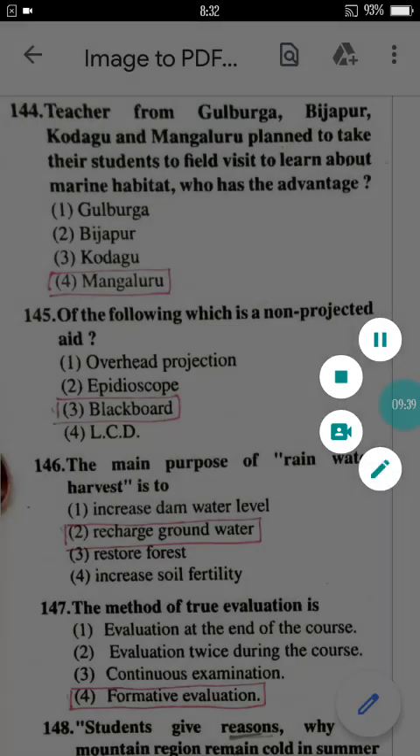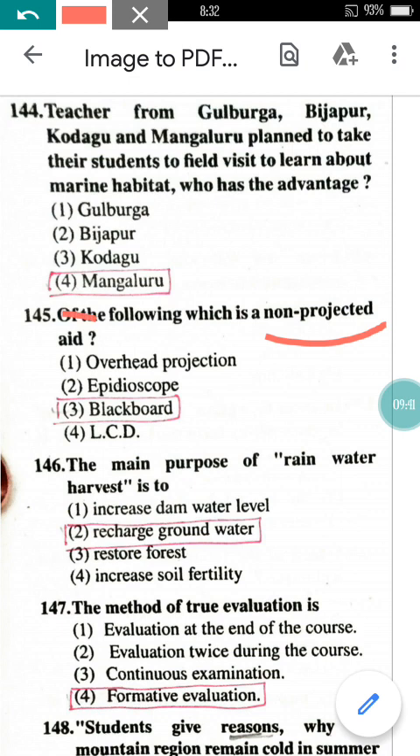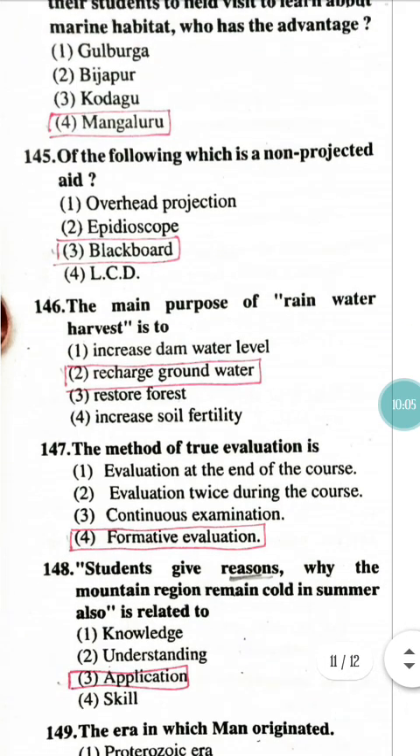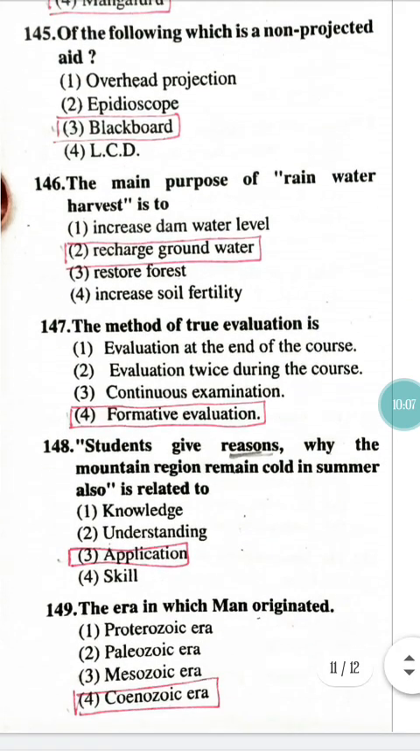Now come to question number 145. Of the following, which is a non-projected aid? Non-projected aid means the help. Non-projected means we are not making use of electricity and all. Overhead projection is there, epidiascope is there, LCD is there, but blackboard is the traditional way of teaching. It will come under the traditional way, so it will not come under the projected aid.